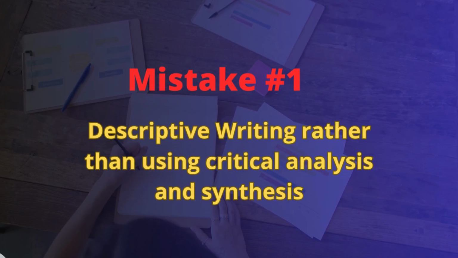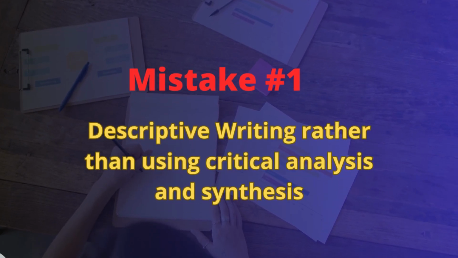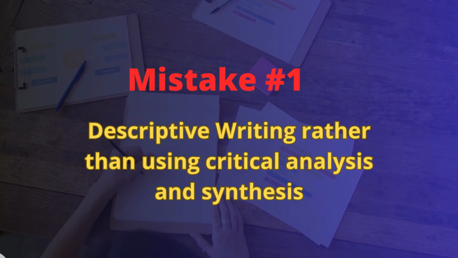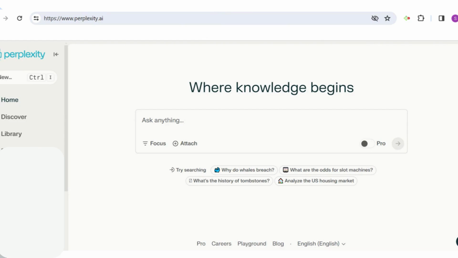So let's get started. And as you can see, the number one mistake is to have descriptive writing rather than using critical analysis and synthesis. So the first tool that we're going to use to help us become more critical in our writing is a tool called Perplexity AI. And this will help us to find contrasting statements to what we already have.